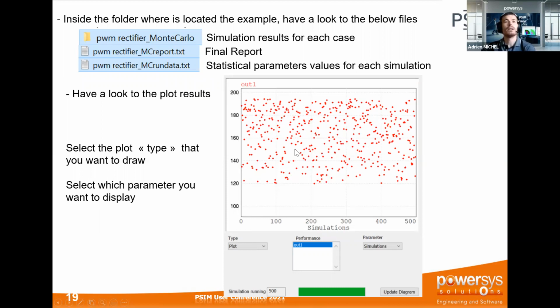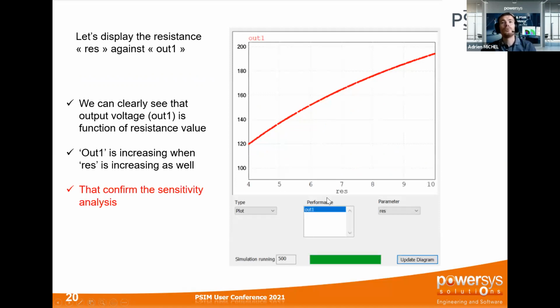Okay, and normally at the end of the simulation, you can clearly see the correlation of the resistance, which is here, because I have tuned it and I have modified the limit between 4 and 10 ohms. This is what we have seen here. And here you can see the output voltage, I mean the steady state voltage of my VDC, of my output.